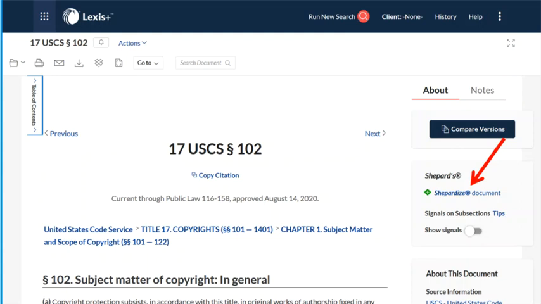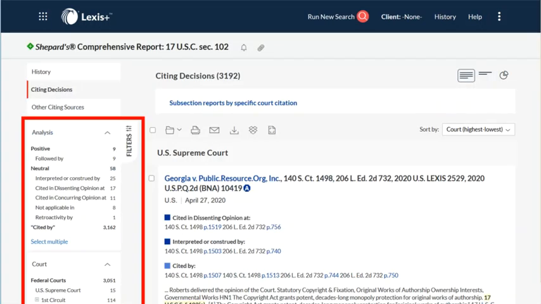Shepard's for Statutes is a tool on Lexis that can help you identify and navigate all documents on Lexis that could affect the interpretation or validity of a statute. When a document is added to Lexis, it is searched for citations. When the search program finds a statutory citation, it adds a reference to that new document in the Shepard's display for that statute. Documents are included as either citing decisions or other citing sources.